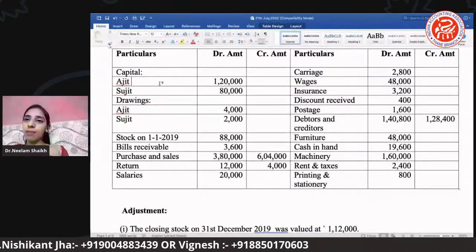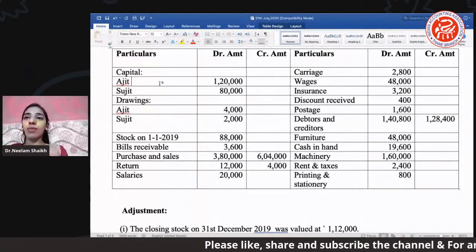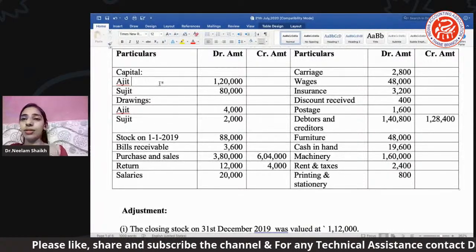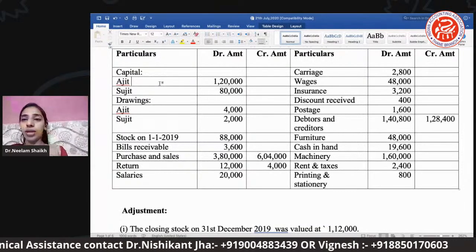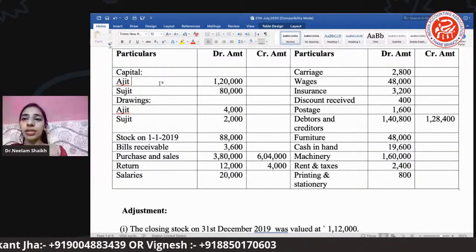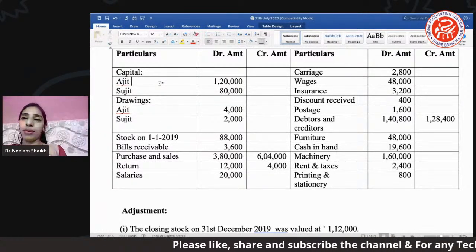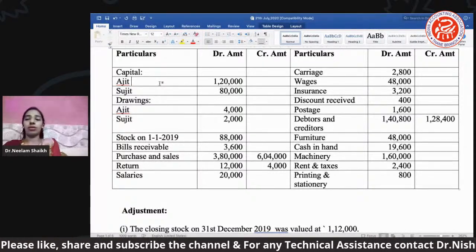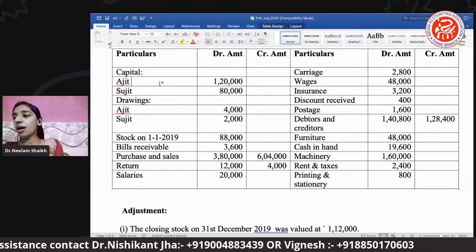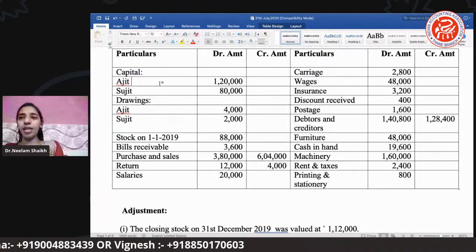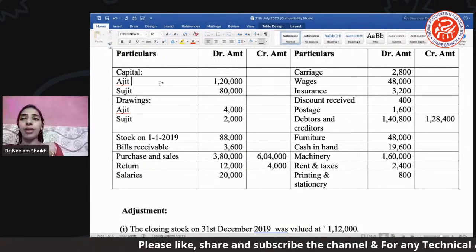Salary, direct expense, PD. Carriage is a part of direct expense. So it will be posted under the trading debit, so you can call it TD. Wages are there. Again, it's a part of your direct expenses. So trading debit, it's a TD. Insurance. Insurance, many times it depends whether it is connected to your trading directly or not. Sometimes insurance can be posted as PNL also, and sometimes you may find it mentioned as trading. But here we could consider insurance either our trading debit item or a PNL item, right?